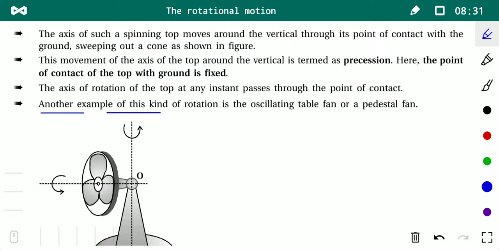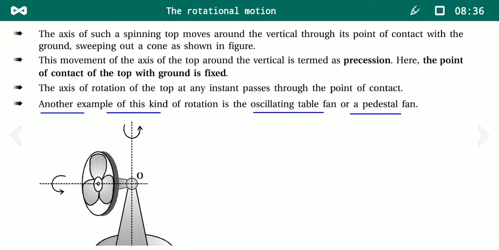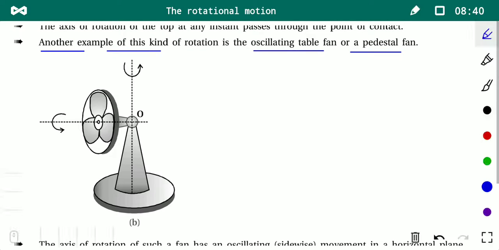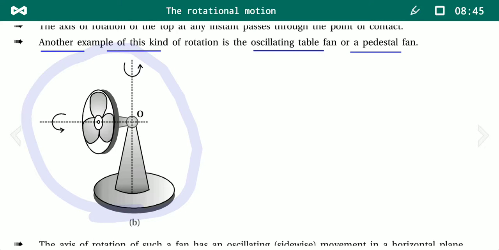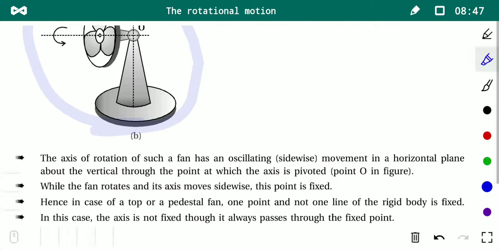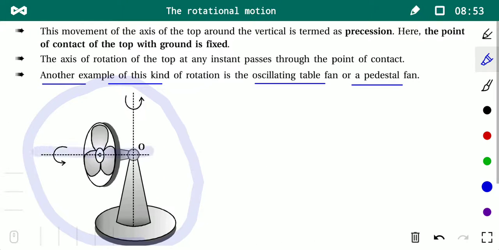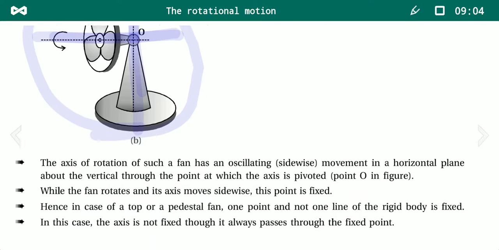Another example of this kind of rotation is an oscillating table fan or a pedestal fan. Students, you might have observed the oscillating table fan. This is the picture of an oscillating table fan. You can see here, student, this is the axis of rotation, and this is the fixed contact point. So the axis of rotation oscillates about point O, that you might have observed.